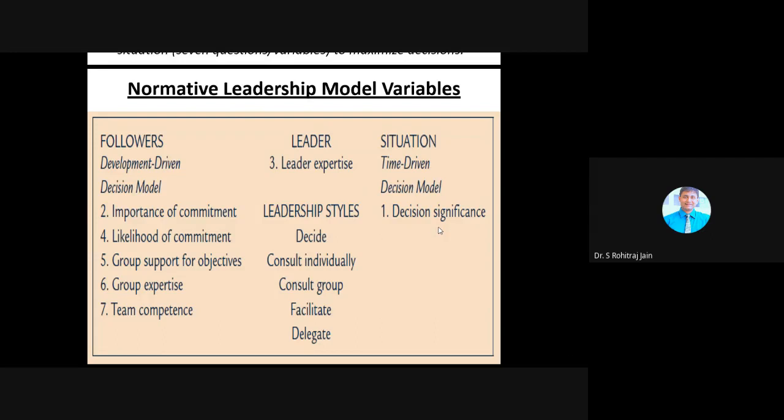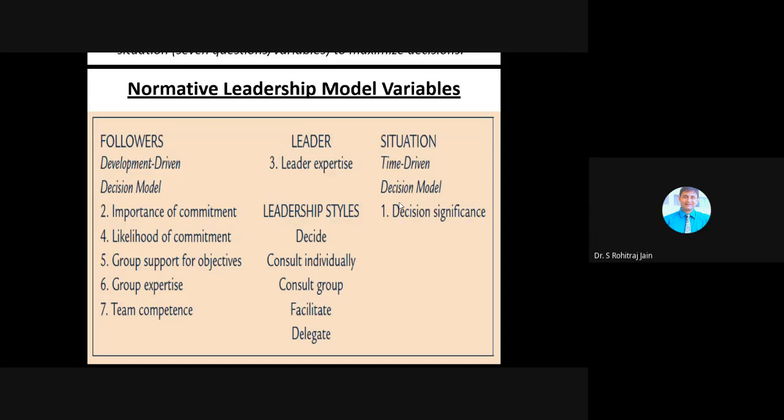Okay, see the first thing, that is decision significance. How important is the decision to the success of the project or organization? And then the next question comes, is the decision of high importance? If it is of high importance, mark it as H, or if it has low importance, mark it as capital letter L. So when making highly important decisions, leaders should be involved, or leaders need to be involved.